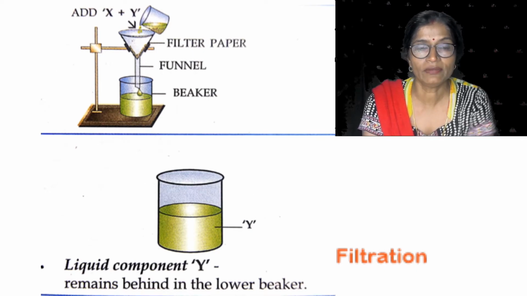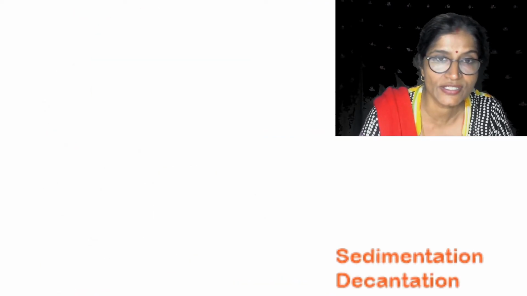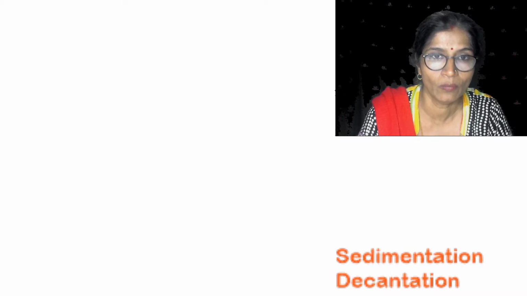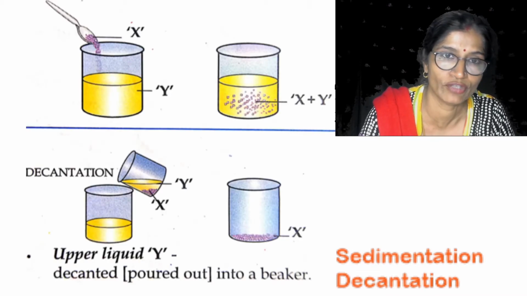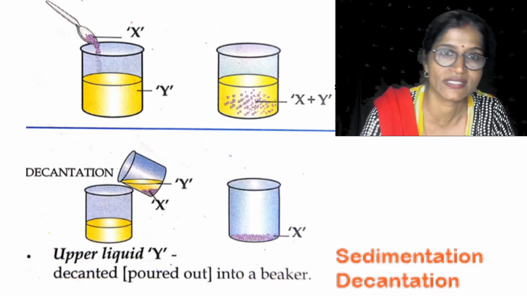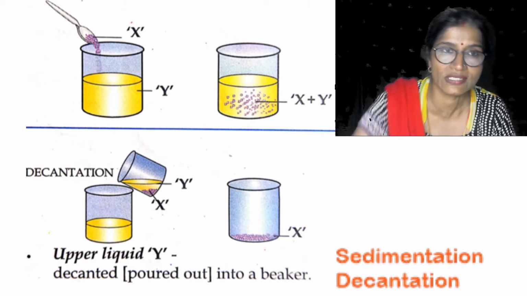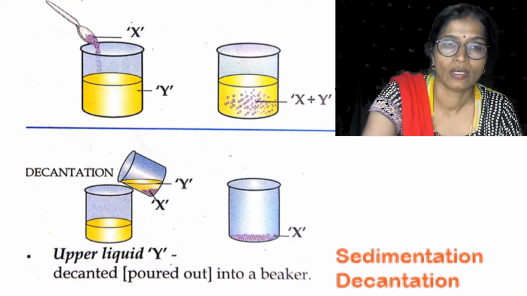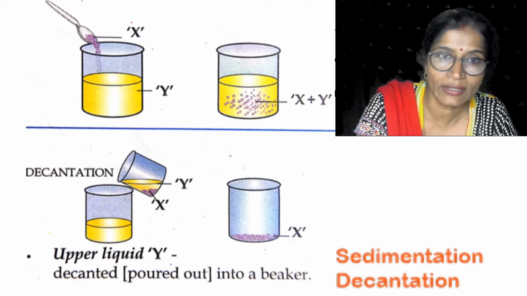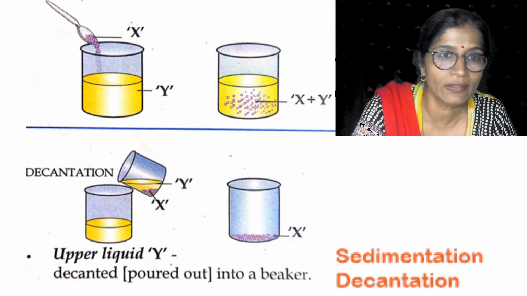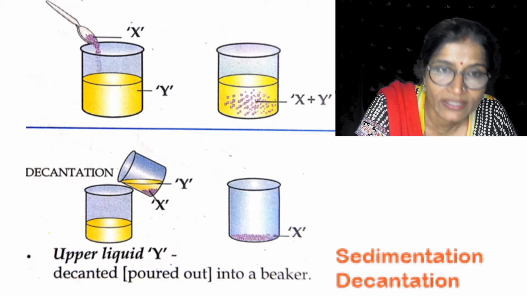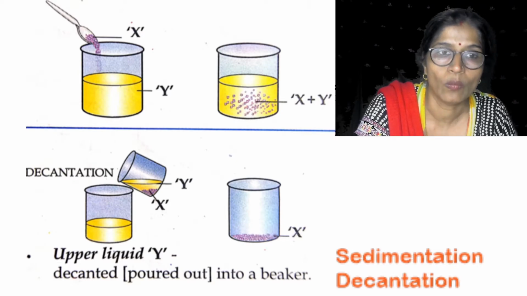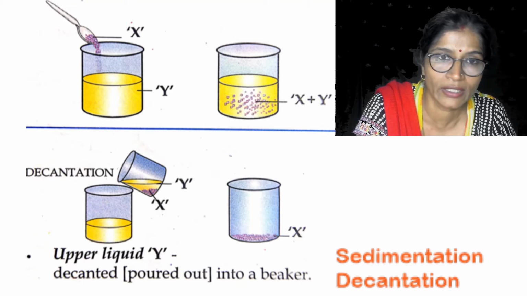Since the sand is insoluble in water and heavier, the mixture is kept undisturbed for a time, as you can see in the diagram. Sand particles are heavier, so they will settle down within the liquid.